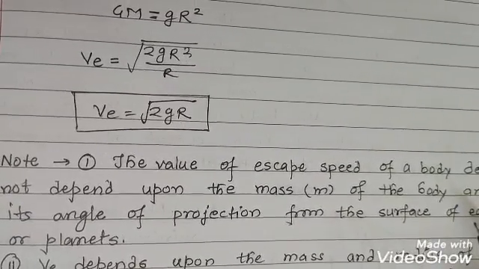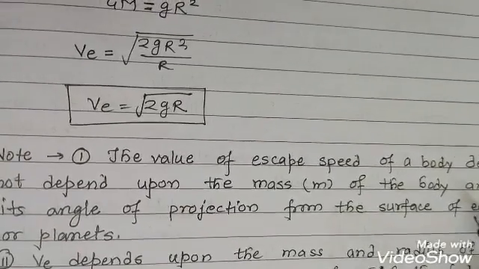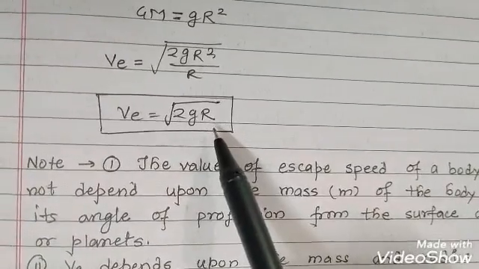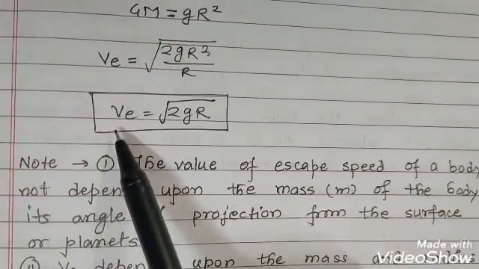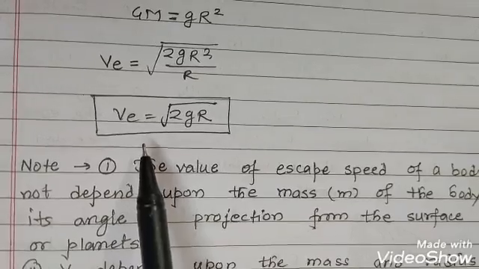Okay, and it is also not depending on the angle of projection. Here in the formula you can see that these quantities are not present. Okay, so the escape velocity or escape speed is independent of the mass of the body thrown and the angle of projection.